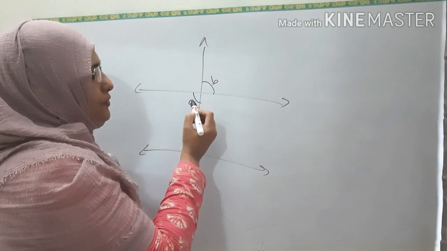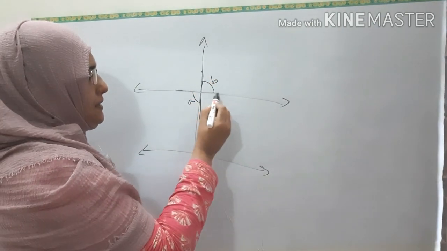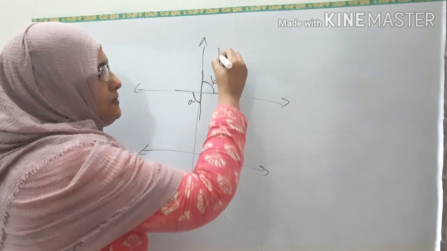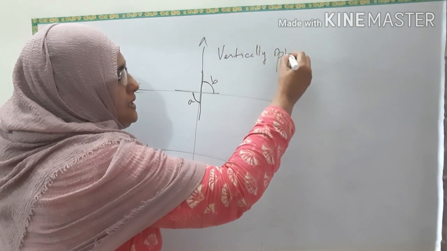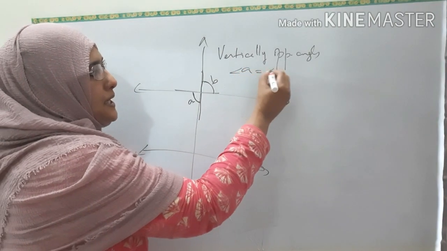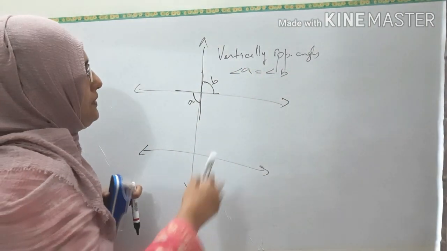This you know. What do you say for this? You have studied it. If the next comes in the setting line, then these two angles are known as, in the last class you studied, vertically opposite angles. And you already know that they will be equal. Angle A will be equal to angle B. Now see, what about this one?